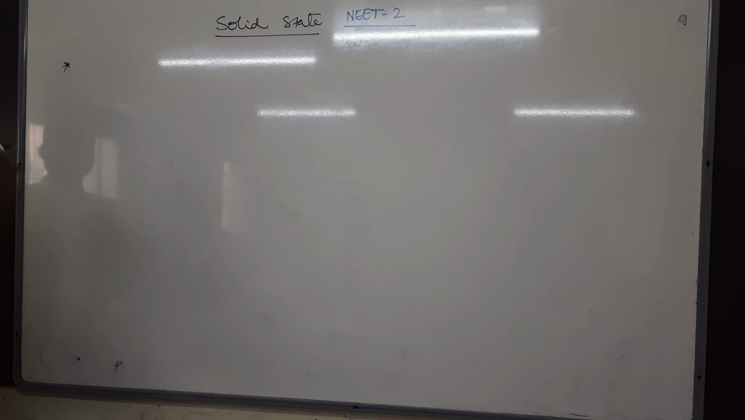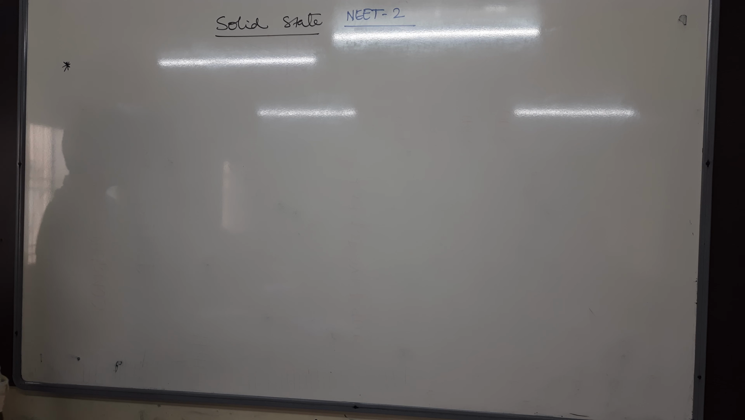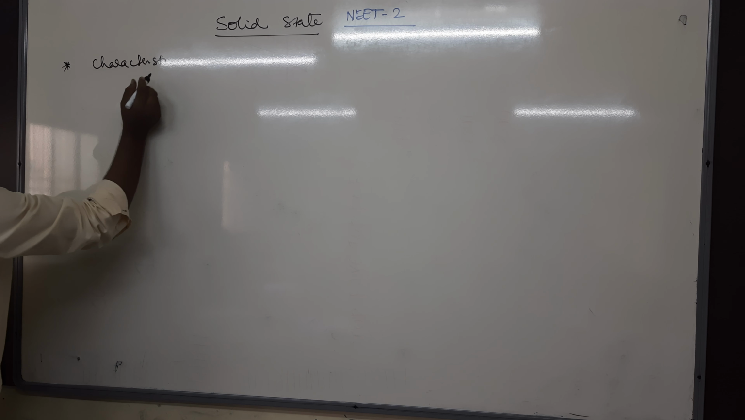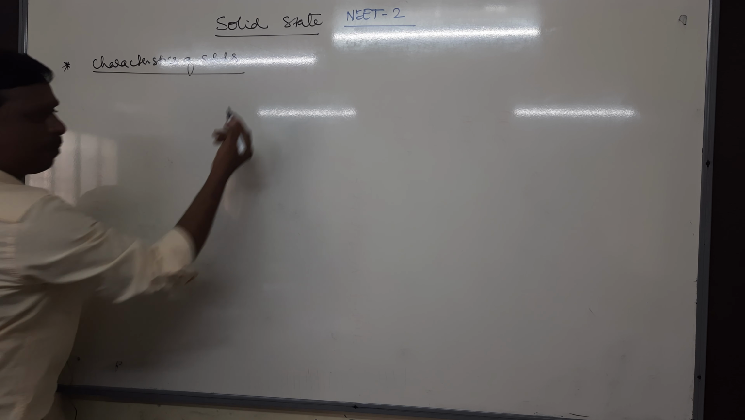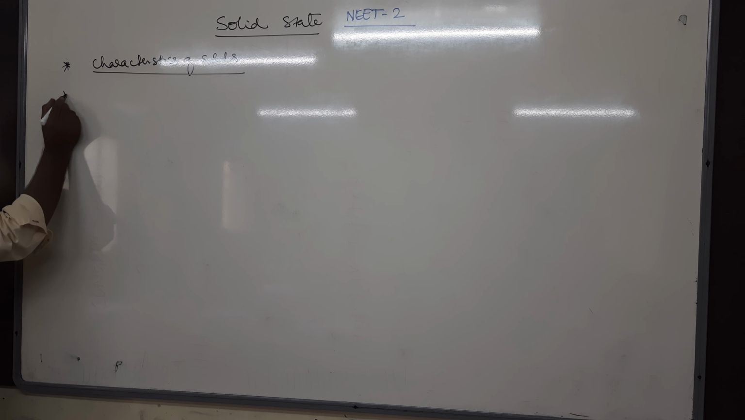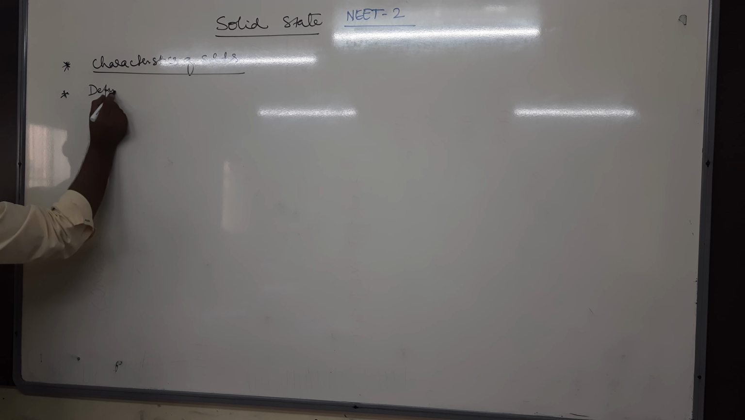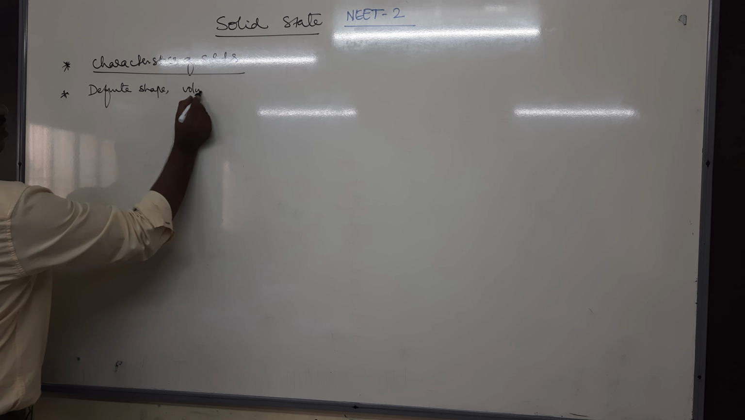So what are the properties of solid? Generally, solid is a state of matter which has definite shape and definite volume. Therefore, there are some important characteristics of solids. The first and basic characteristic is that they have definite shape, mass and definite volume.